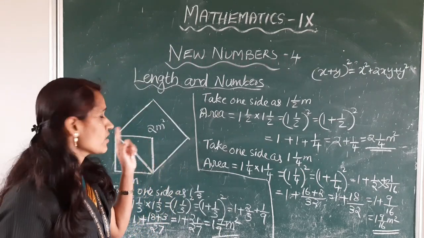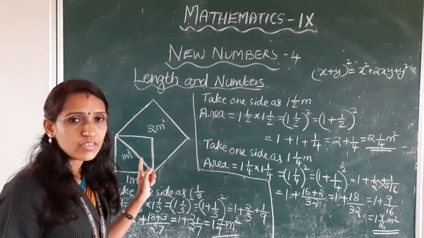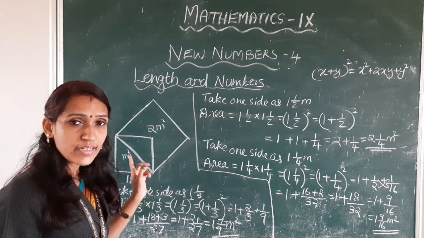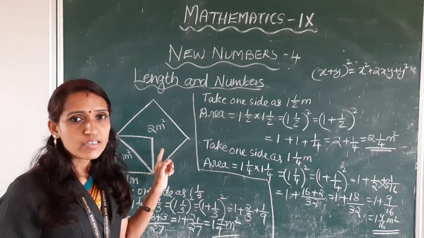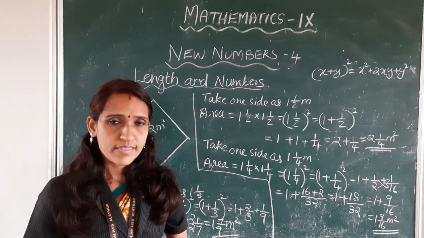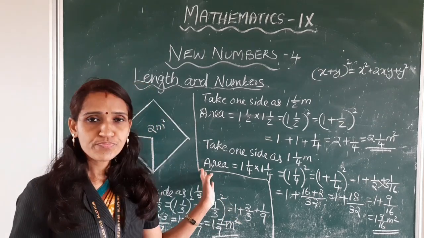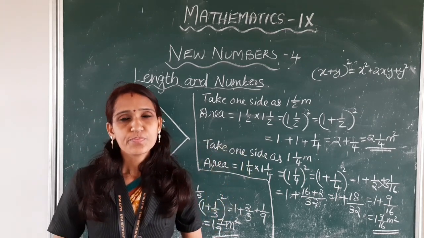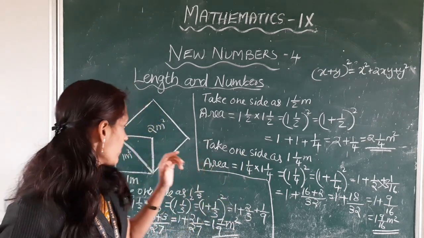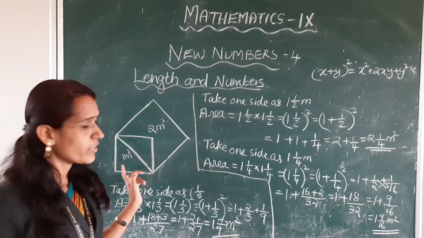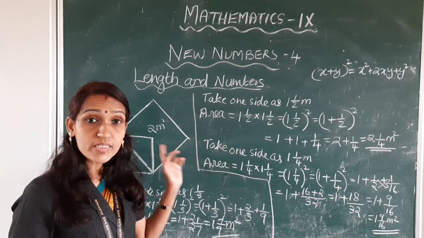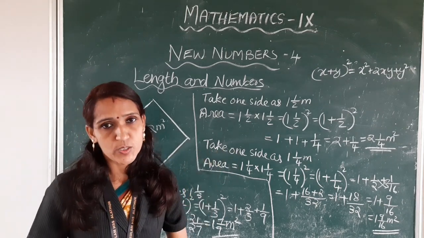In this, the diagonal of a square of side 1 cannot be expressed as a fraction. Children, is it clear now? You have understood the concept? If the diagonal of a square of side 1 cannot be expressed as a fraction, let us see the other ways.